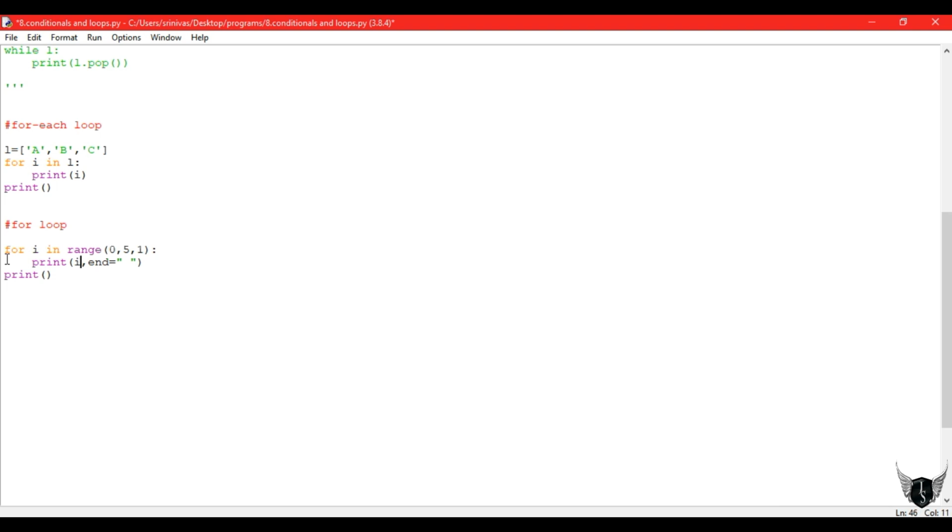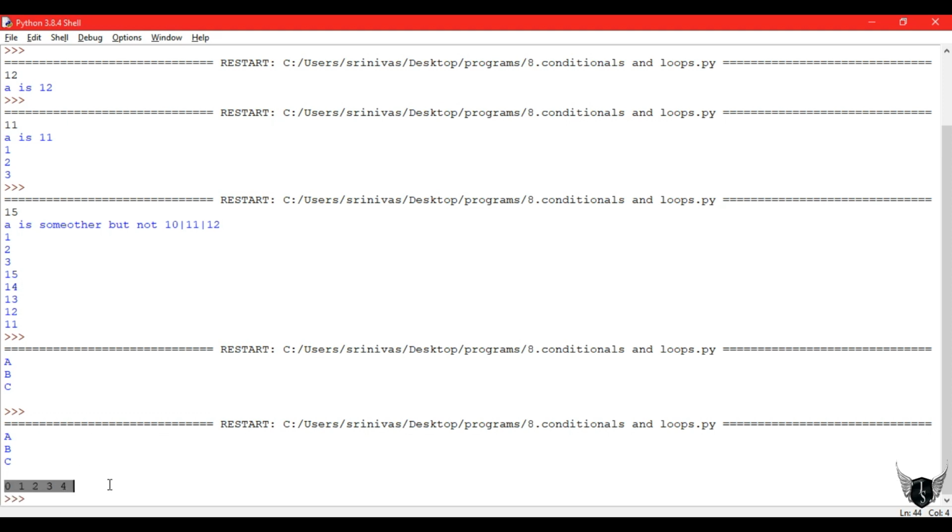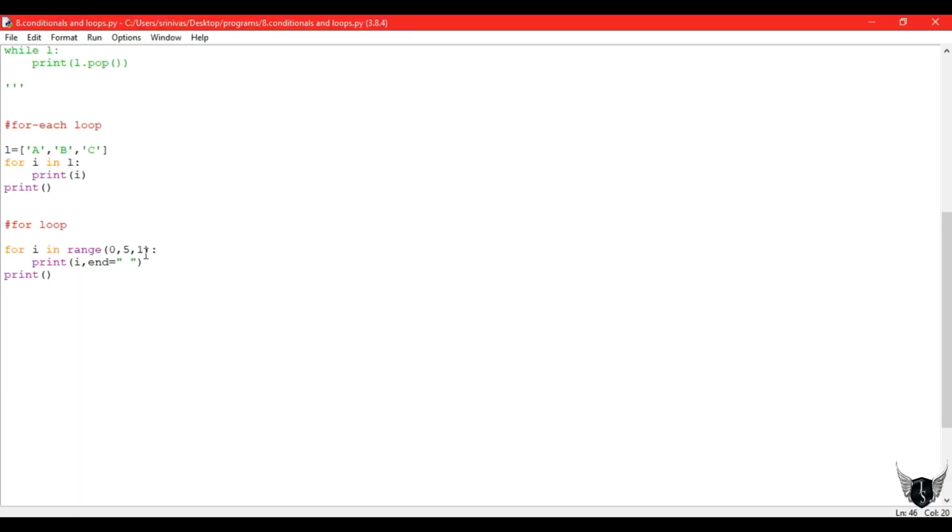And we shall print. So 0 will be printed, space 1, space 2, space 3, space 4. 5 is not printed. It just takes values up to 5 minus 1. So let's see the output. They are printed side by side because I used end equal to space.